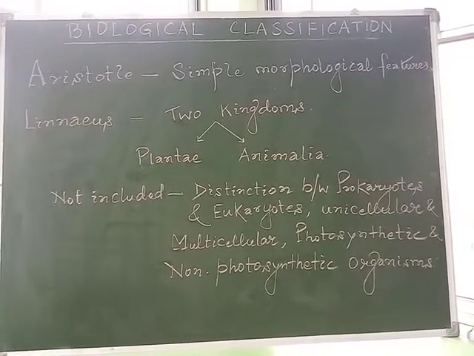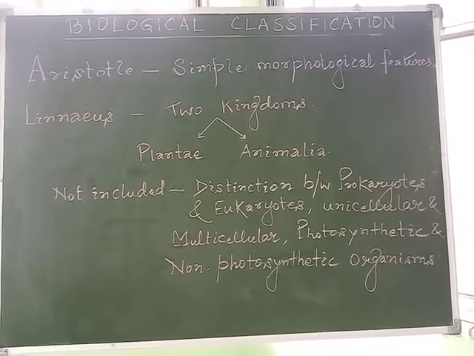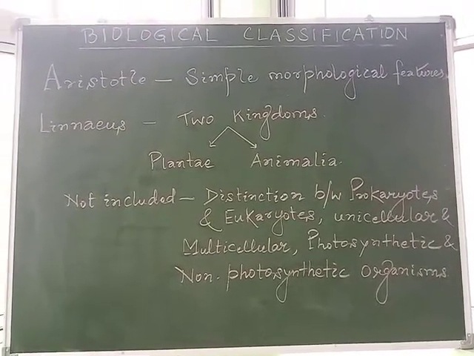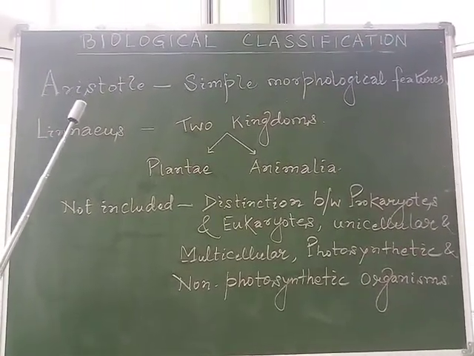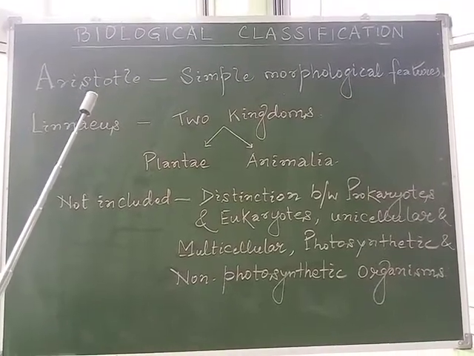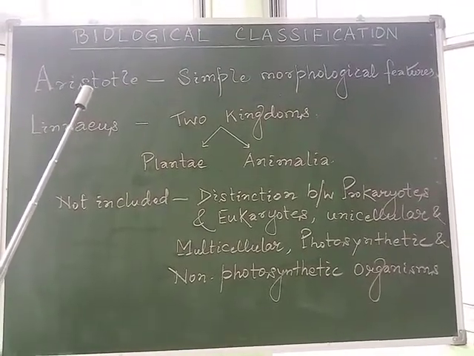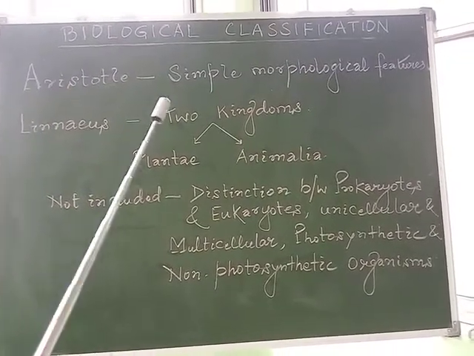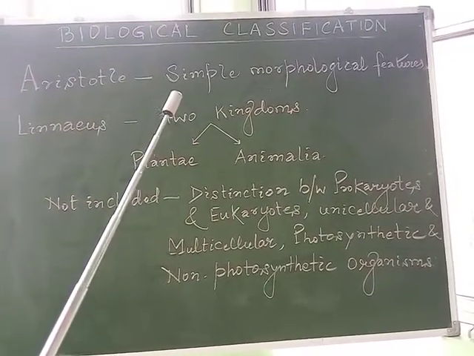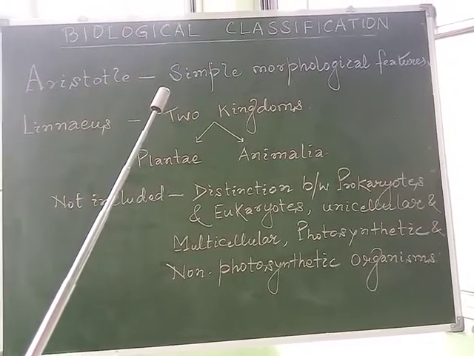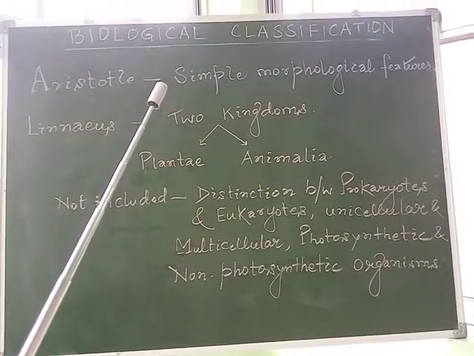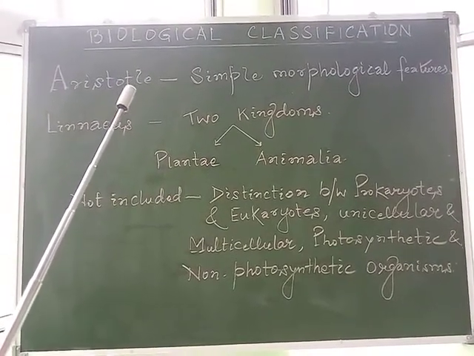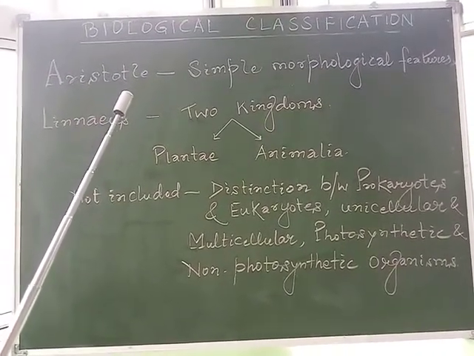It was done first of all by the great philosopher named Aristotle. He used simple morphological features to classify the life forms for an easier way of study.